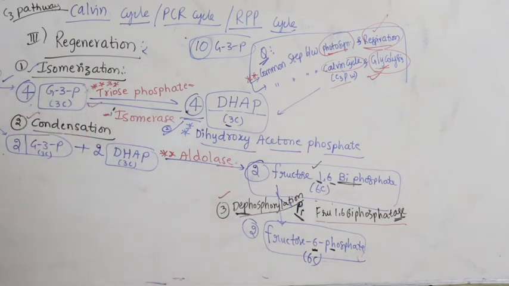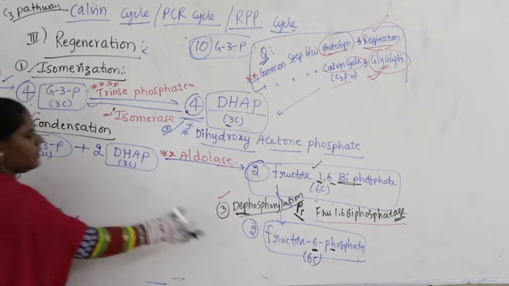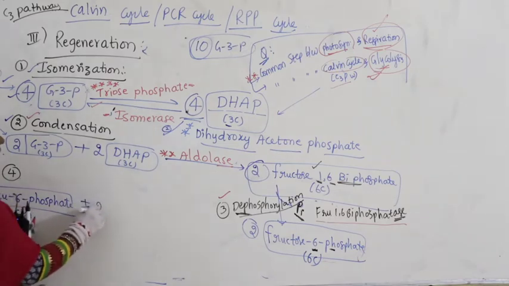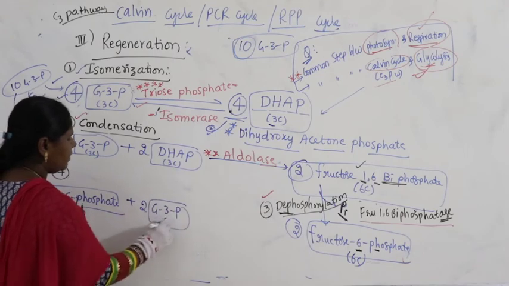Right. Now, let us go with the fourth step. How many DHAP are utilized here? This many. The end product is fructose 6-phosphate. Now, let us take 2 molecules of fructose 6-phosphate. How many carbons does it have? It has 6 carbons. Now, out of 10 G3P, 4 are over, 2 more are over, 4 plus 2, 6 are completed. How many are left more? 4 are there. From the 4 molecules of G3P, again 2 molecules of G3P are taken, having 3 carbons.